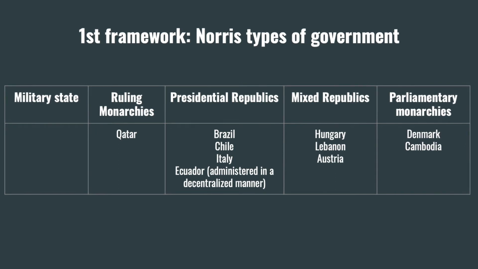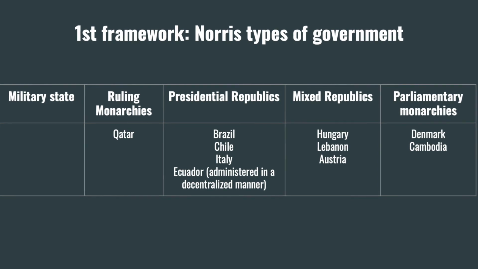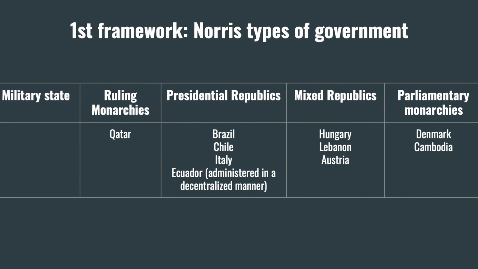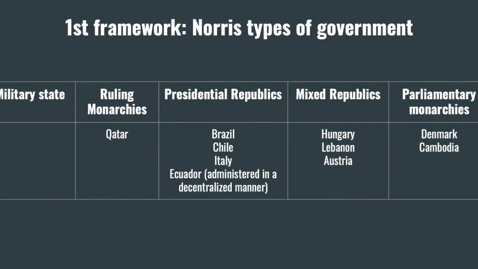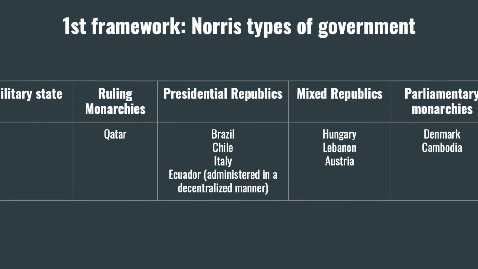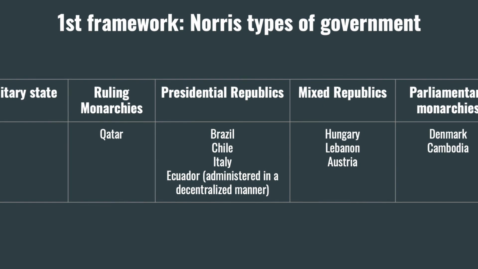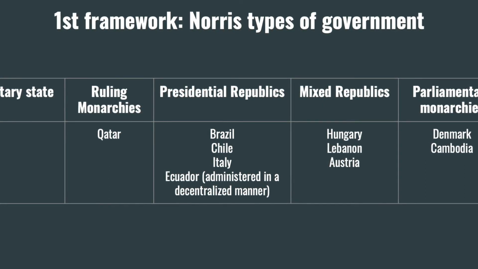In the fourth place, according to Norris, there are also mixed republics, which are the ones who share power between the president and the prime minister. And finally, the fifth one are the military states. And in these states, the power resides with the armed forces.